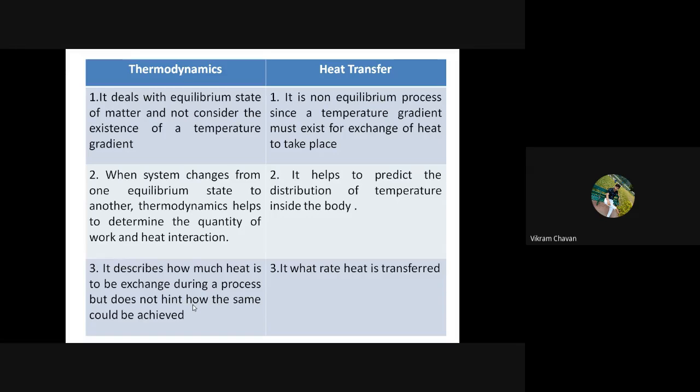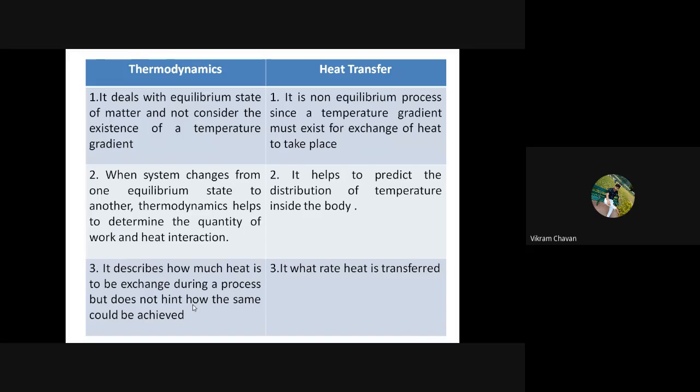Getting everyone? What is the difference? First, thermodynamics is about equilibrium. It deals with the equilibrium state of matter, whereas heat transfer is a non-equilibrium process. Thermodynamics tells us how much heat energy or quantity of work is interacted during the change of state, but it will not tell us the temperature distribution in the body, whereas heat transfer tells us the distribution of temperature inside the body.